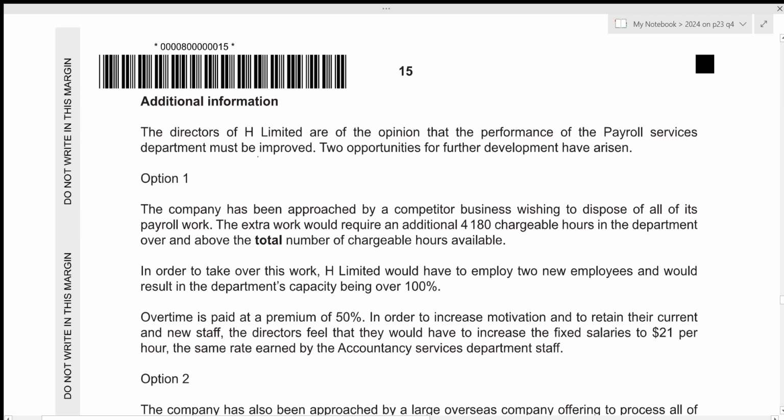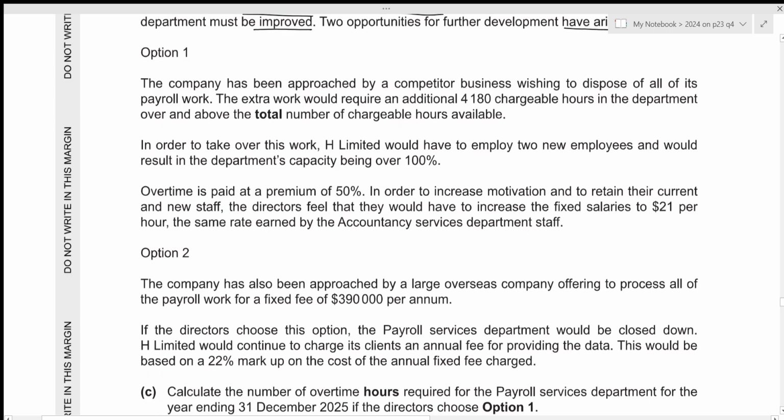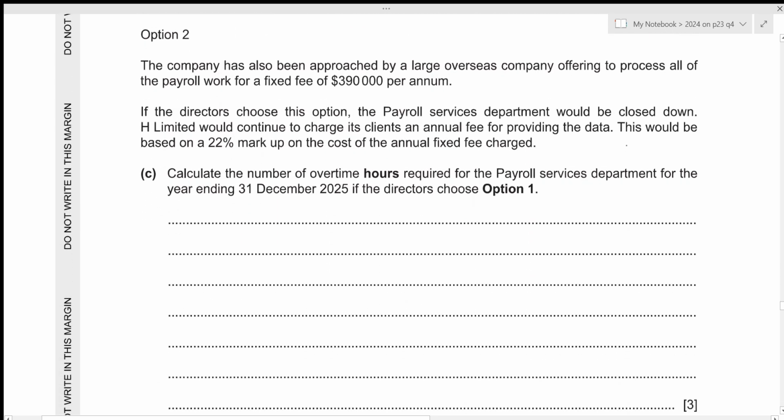We now have some additional information. The directors of H Limited are of the opinion that the performance of the Payroll Services Department must be improved. 2 opportunities for further development have arisen. So we have option 1 and option 2. For the third part, we need to calculate the number of overtime hours required for the Payroll Services Department for the year ending 31st December 2025 if the directors choose option 1.